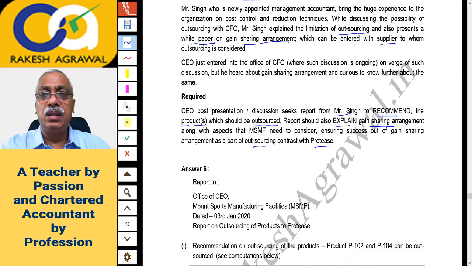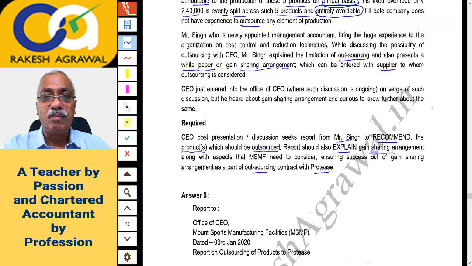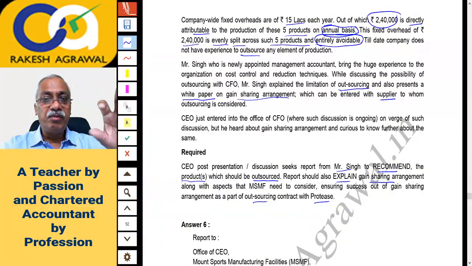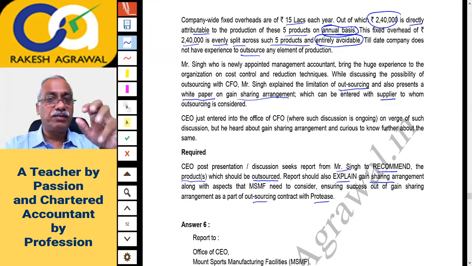Let us discuss the logic before going to the answer. We will calculate the relevant cost of manufacturing and compare it with the relevant cost of buying, and whichever is cheaper will be our answer.